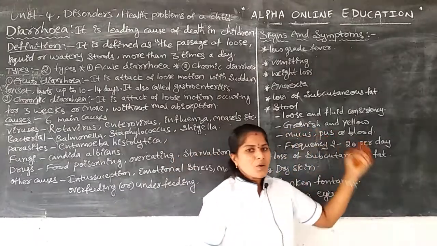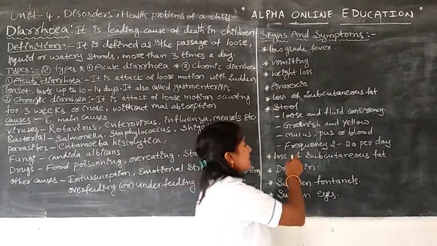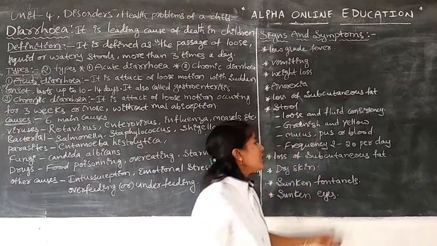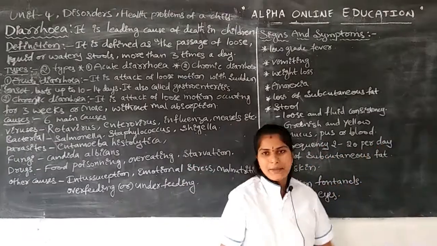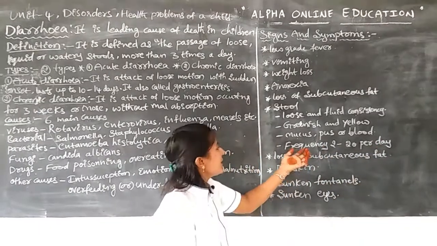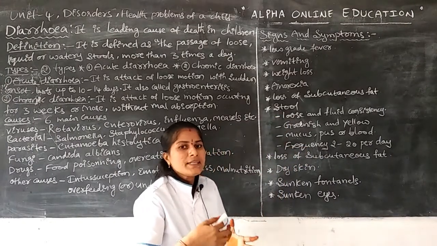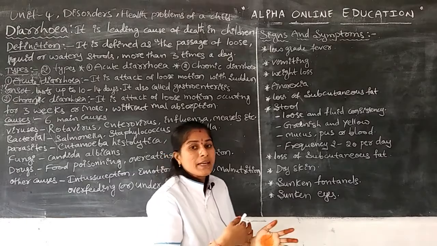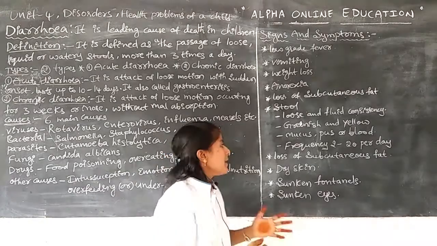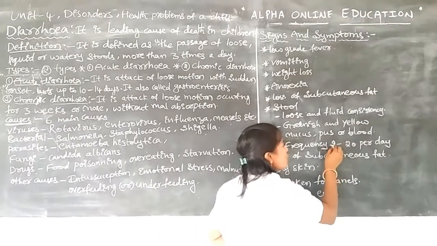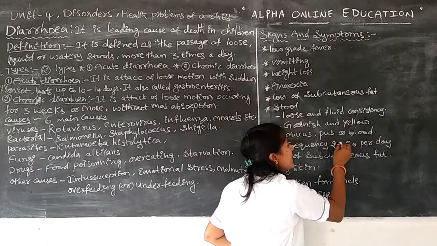Next is frequency, which is 2 to 20 per day. What does this mean? Normally, the infant excretes stool at regular intervals. Here, 2 to 20 times per day.